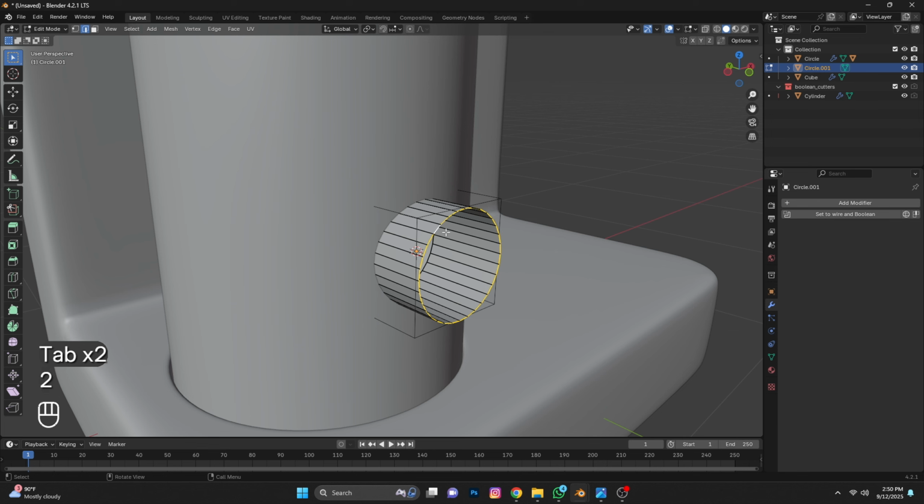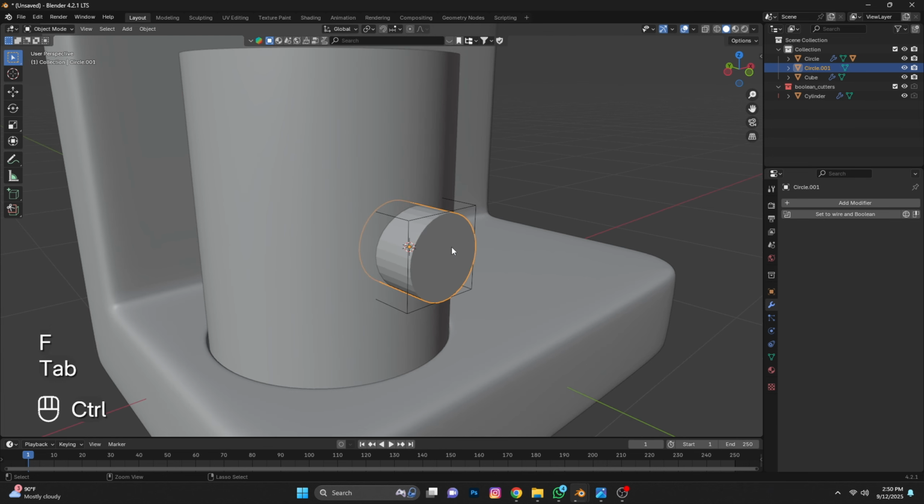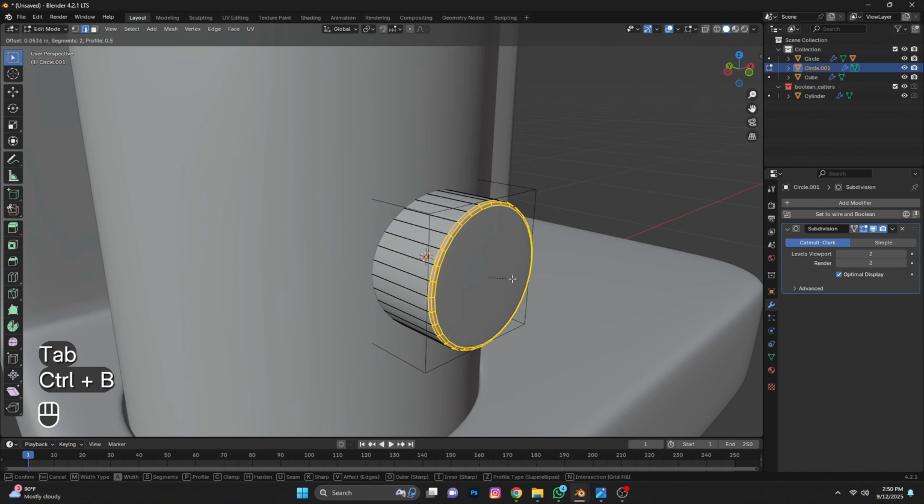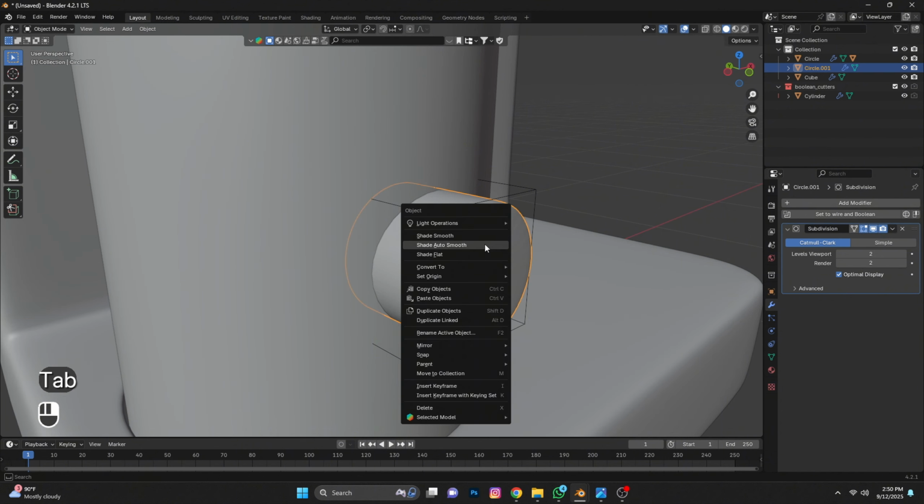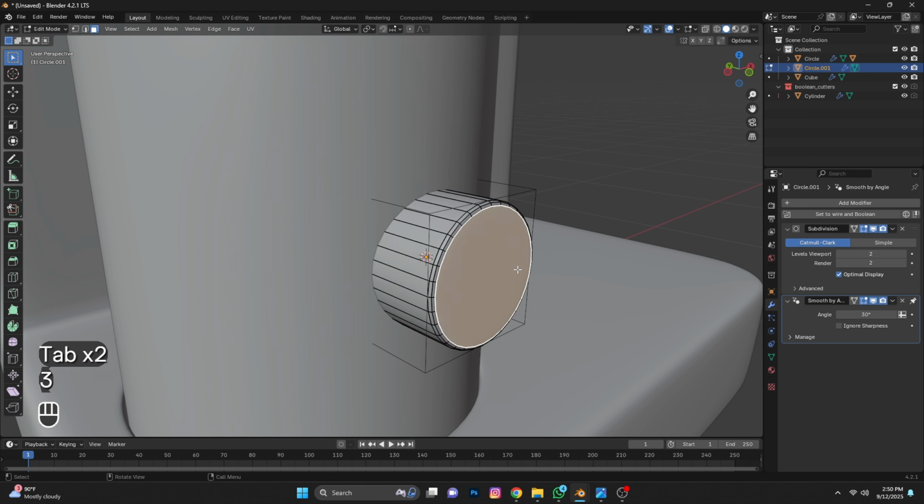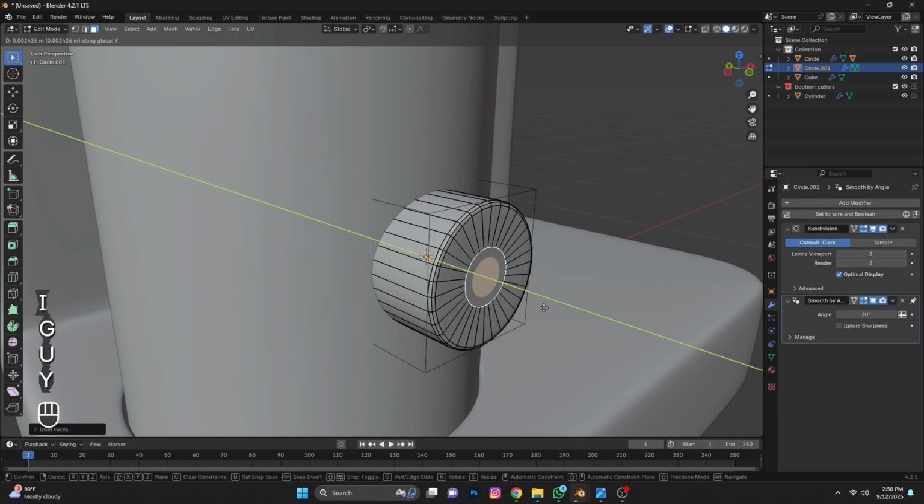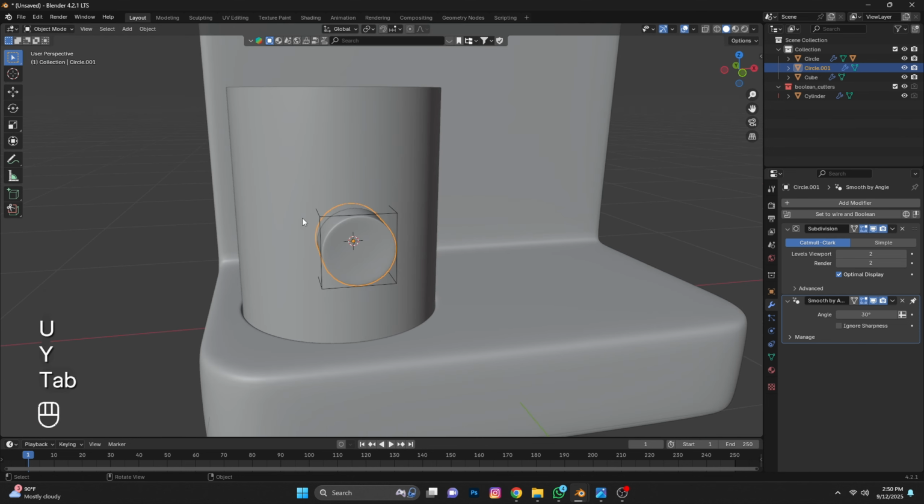Select these edges, press F to fill. Press Ctrl 2 to add subdivision. Now press Ctrl B to bevel. Shade smooth. Press 3, select this face. Press I to insert and move with GY. Now our button is fully ready.